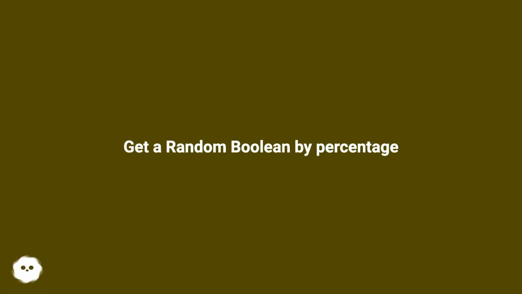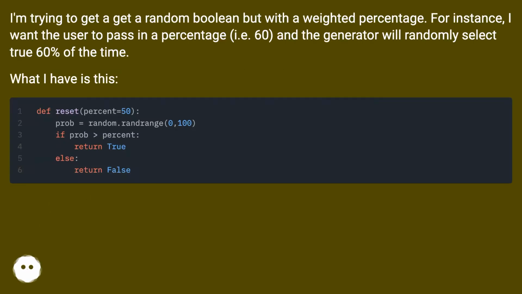Get a random Boolean by percentage. I'm trying to get a random Boolean, but with a weighted percentage. For instance, I want the user to pass in a percentage, i.e. 60, and the generator will randomly select true 60% of the time. What I have is this.